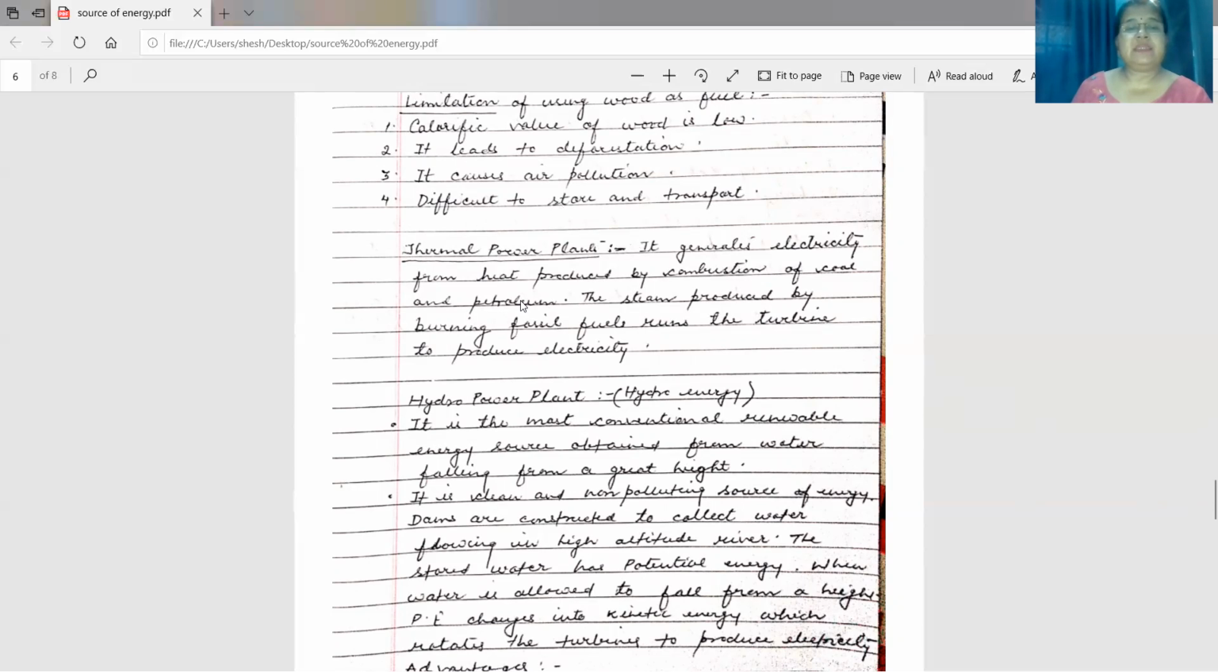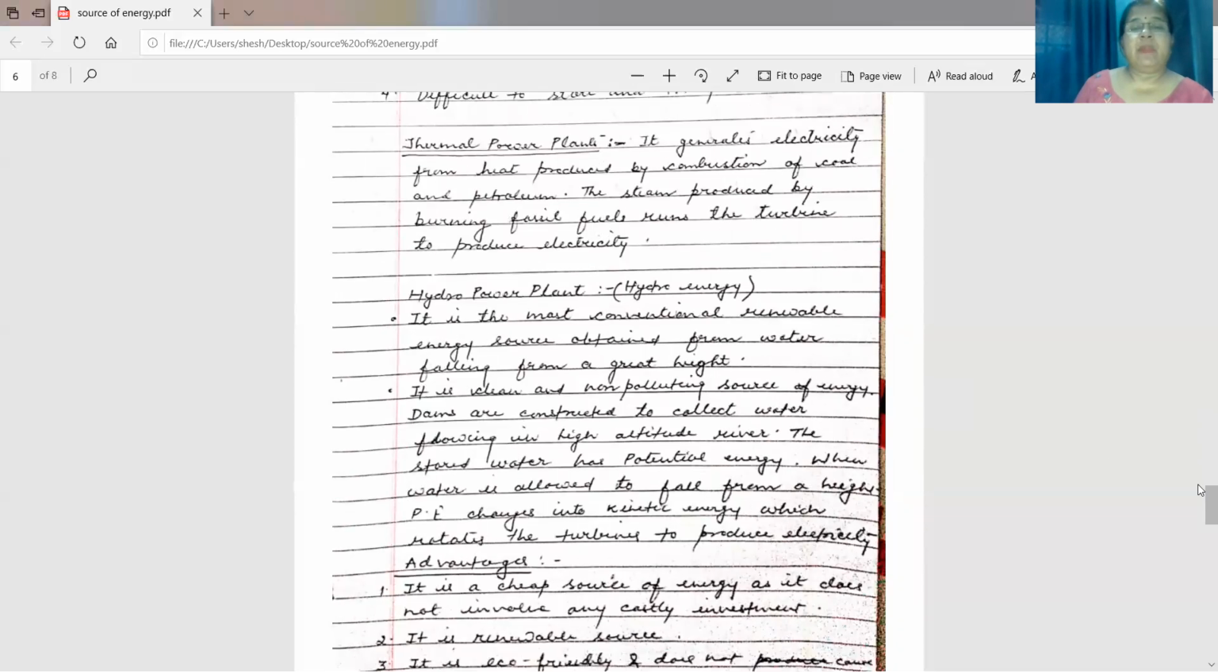It generates electricity from the heat produced by combustion of coal and petroleum, the steam produced by burning the fossil fuel. That is, coal is burned, that will produce heat. That heat is used to convert water into steam, and this steam runs the turbine to produce electricity.